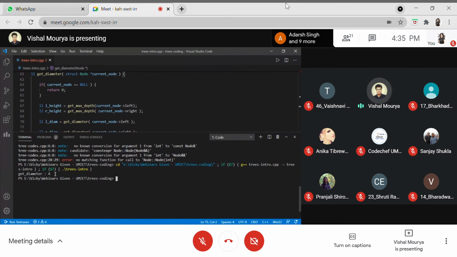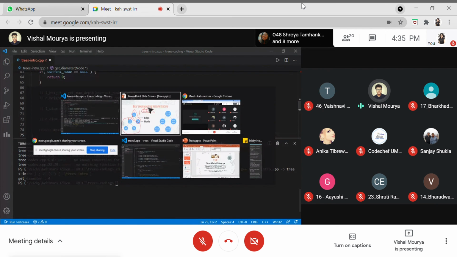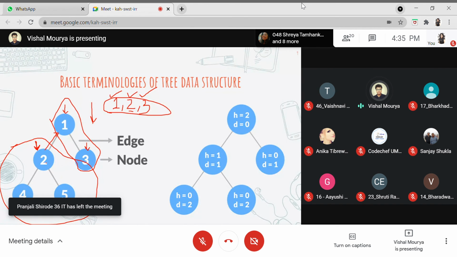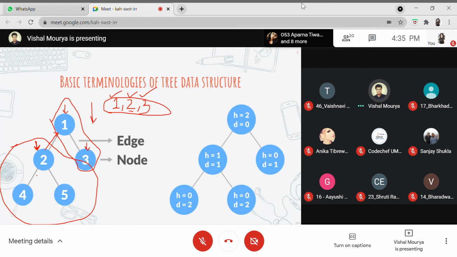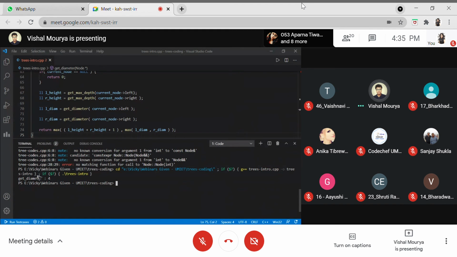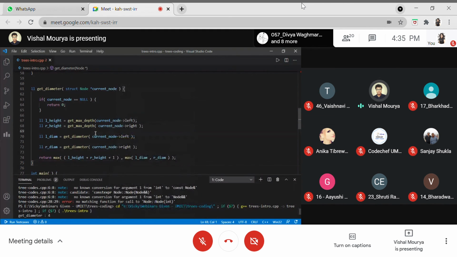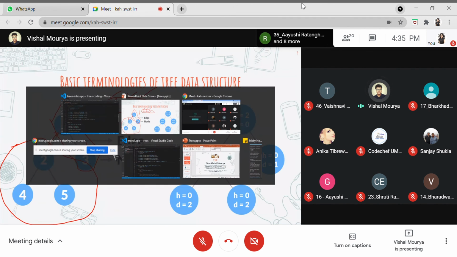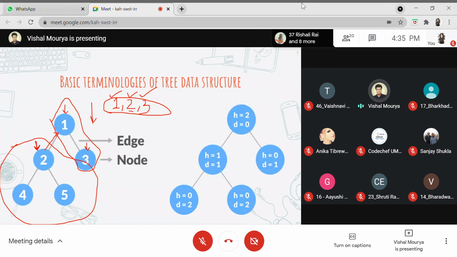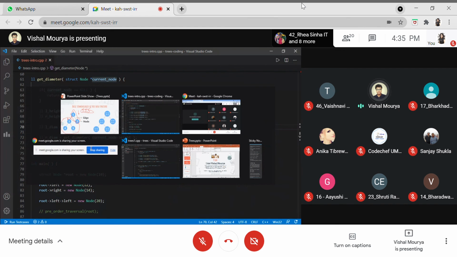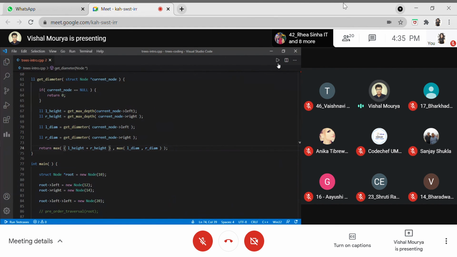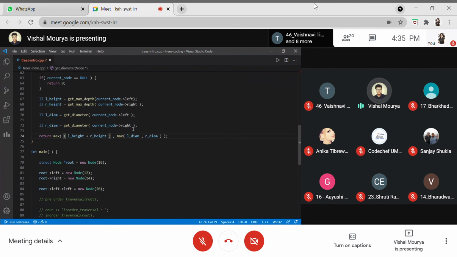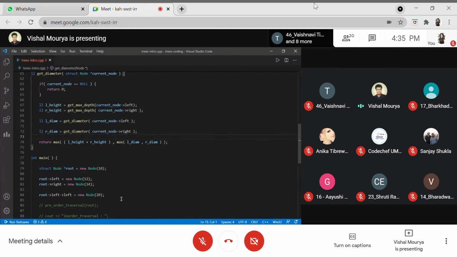So yeah, it's just returning this answer, get diameter, and it's returning the 4. So why is it returning 4? Because it's calculating the plus 1 value we have passed in there. So the core logic which I was trying to explain to you was this only. You can manipulate this function according to the constraint given in that particular question. Sometimes they just count these nodes instead of the paths, so that is nothing but the plus 1 value, and this is how it goes. That is manipulation according to the questions.